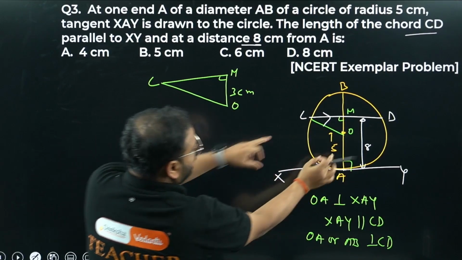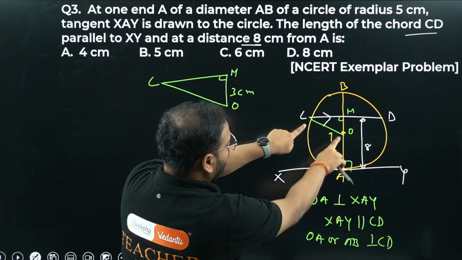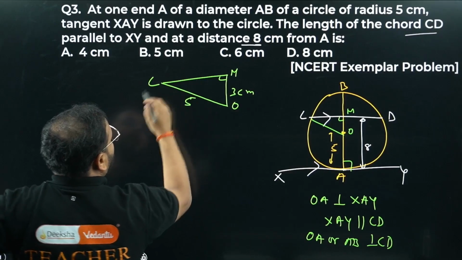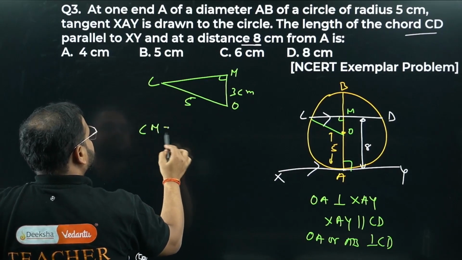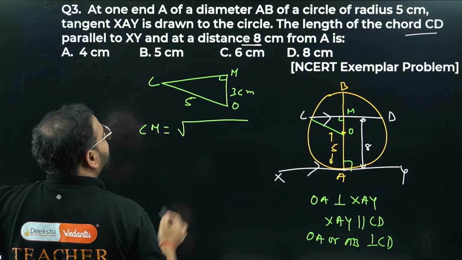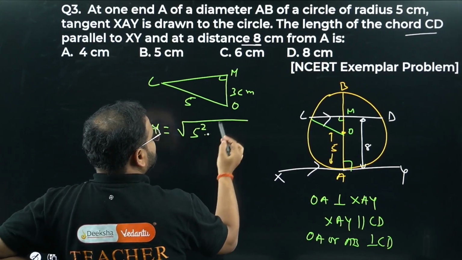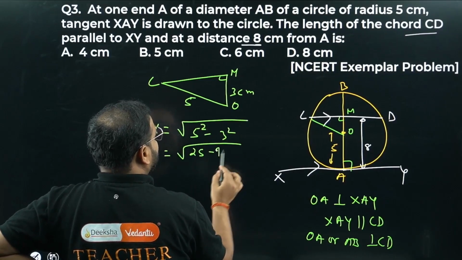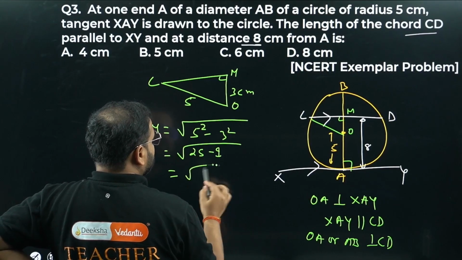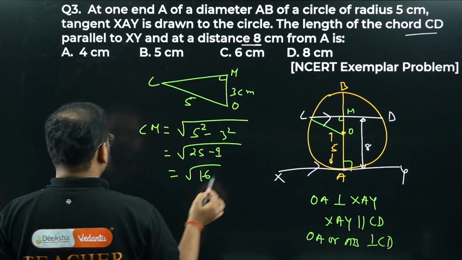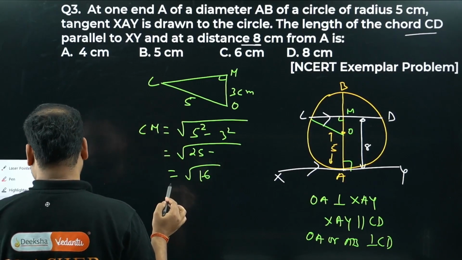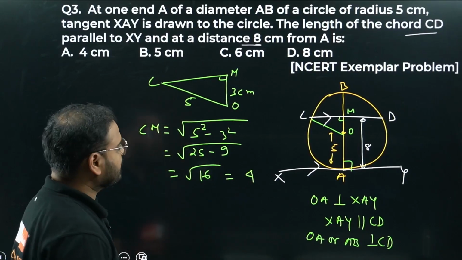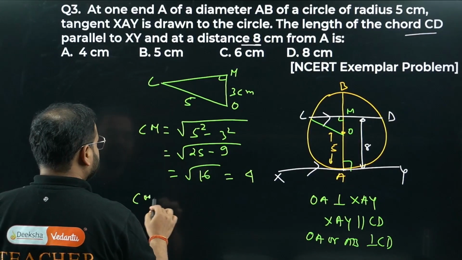What is OC, sir? OC is again the radius only, from the center to the circumference. So again 5. Apply Pythagoras theorem to find the length CM. 5 square, the hypotenuse square, minus side square: 25 minus 9, root 16, which is 4. It means CM is 4.